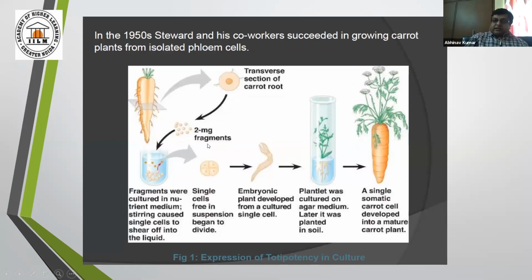They took a transverse section of carrot root and placed it in a constant stirring culture. This constant stirring helps to grow actively dividing cells in a better manner. Then single cells free in suspension began to divide. Finally, the plants were cultured on agar media and then planted in the soil. This is how they succeeded in growing a carrot plant from one isolated phloem cell.